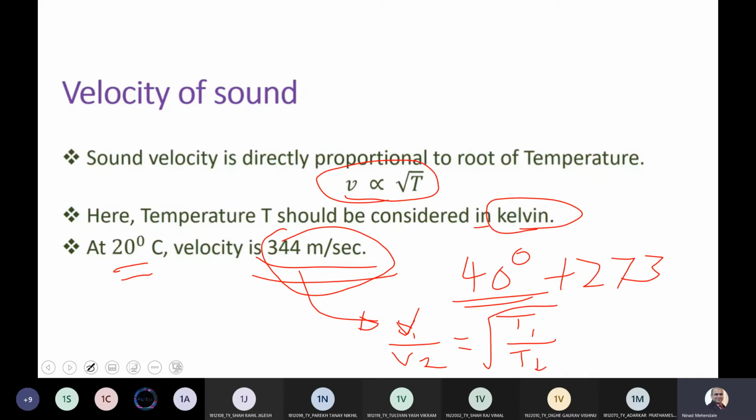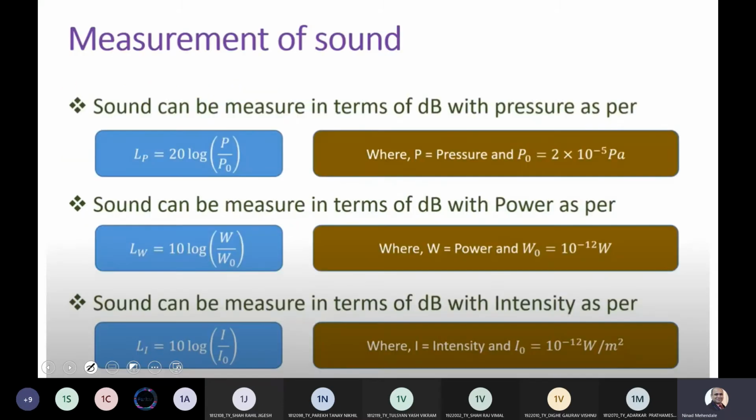So this is the formula we have to use to calculate the new velocity V2. अब इसमें unknown क्या है? V2. V1 है आपका 344 मीटर पर सेकेंड. T1 जो है वो 20 plus 273, which is I guess 293 हो गया. और 40 डिग्री जो है दैट इज 40 प्लस 273 शायद 313 डिग्री. सो इसका रेशियो, इसका रूट लेंगे एंड देन यू क्रॉस मल्टीप्लाई टू गेट द वैल्यू ऑफ V2. So this is how you should be able to solve the velocity in terms of the temperature.